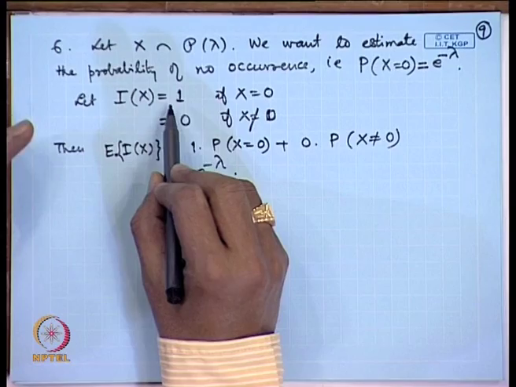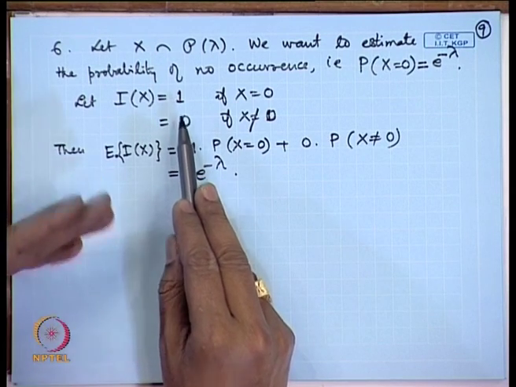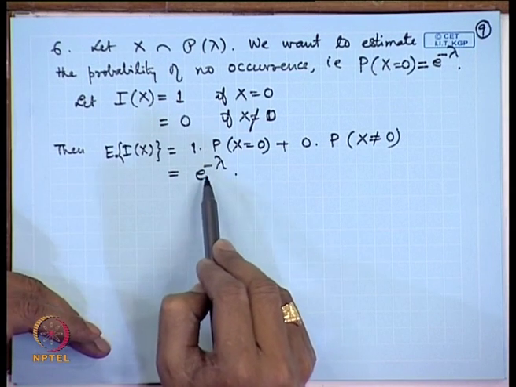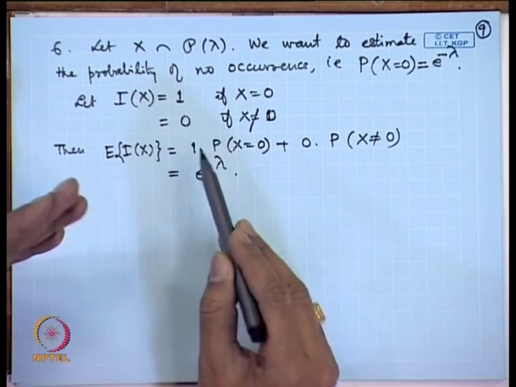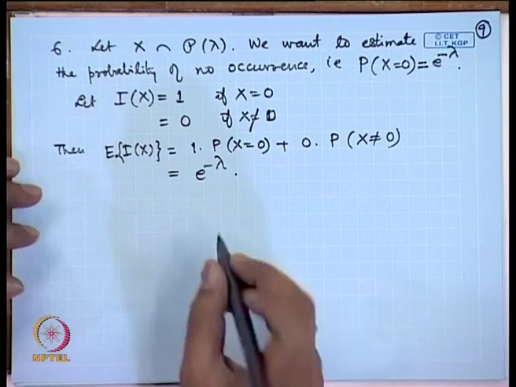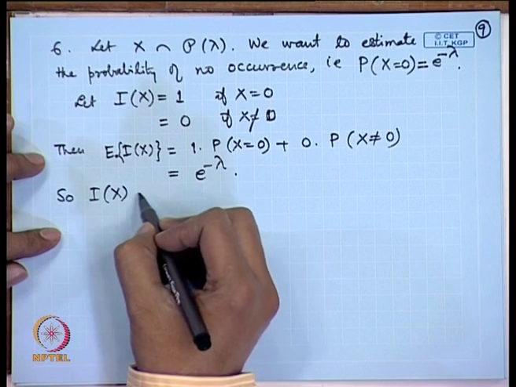Of course, at this point you may raise the question that this is not a proper estimator, or it may not be very informative, in the sense that I just conduct the trial once and use the estimator as 1 if X is equal to 0, otherwise I use it as 0. So, this is not a very good estimator for the function which is actually lying between 0 and 1. So, of course, that question remains and we may do further ramifications of this. So, right now we are able to obtain an unbiased estimator.